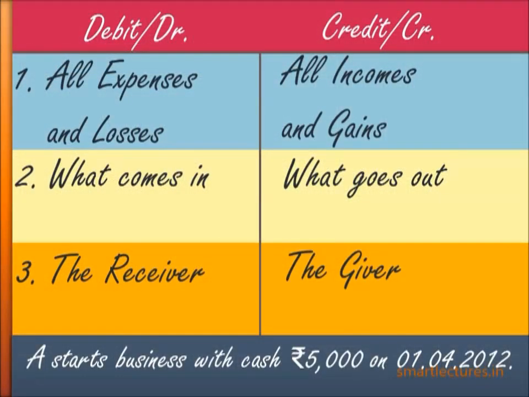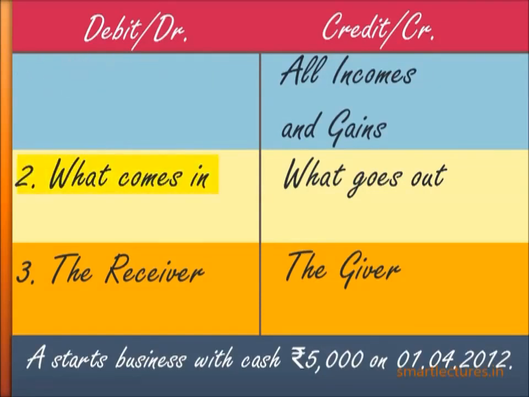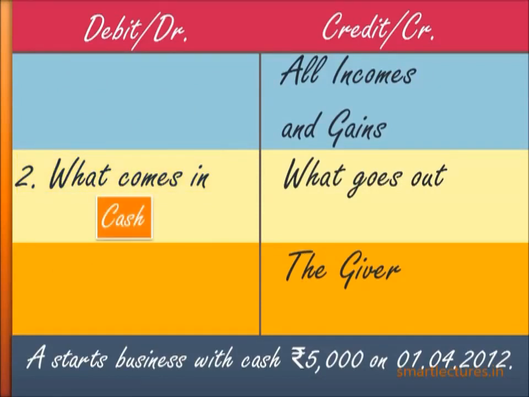So on debit side, debit all expenses and losses? No. The firm has received cash from the owner. It's not expense, it's not loss. Debit what comes in? Yes, the cash has come in. So you write down cash. Now we are looking for credit, on the right hand side. Credit all incomes and gains? No, there is no income, no gain. The firm has received rupees 5,000 from the owner, and this is the liability of the firm. This is called internal liability because this is the money payable to the owner, not an outsider.